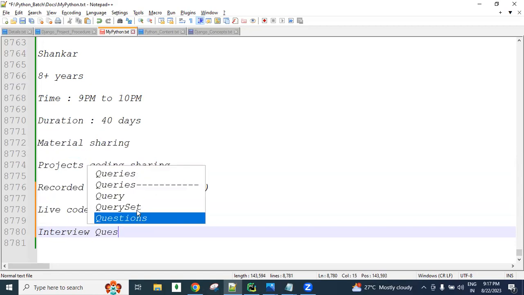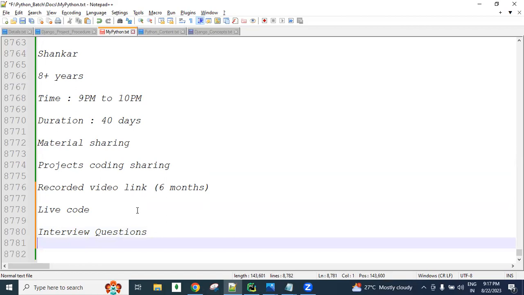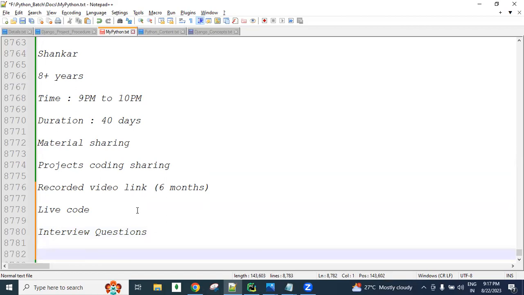Topic wise, I will share the interview questions after completing 2, 3 concepts, and some questions related to those concepts. Like that, I will share multiple files, and overall REST API related interview questions also. Along with REST API and some Django questions, I will share all these things. I created PDF files for all these, guys, and typing related material.